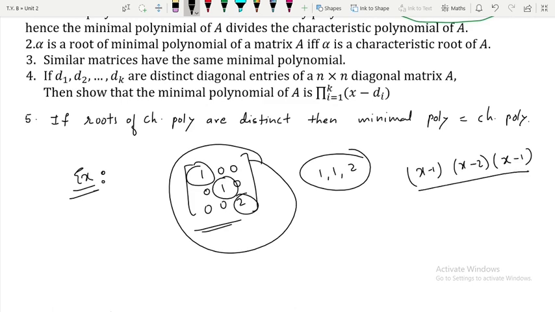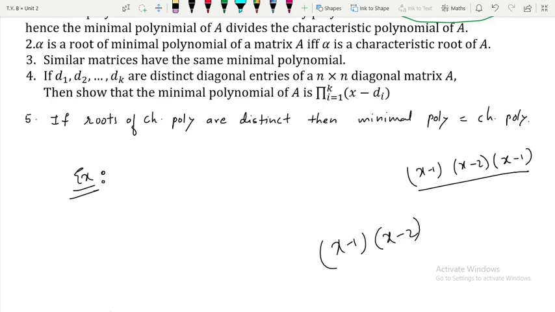So in such a case your minimal polynomial is x minus 1 multiplied by x minus 2. Okay, that is what is said here: the product, i varying from 1 to k, of x minus di. So you have to just think of the distinct diagonal entries. And with the help of those distinct diagonal entries, you can easily tell your minimal polynomial.